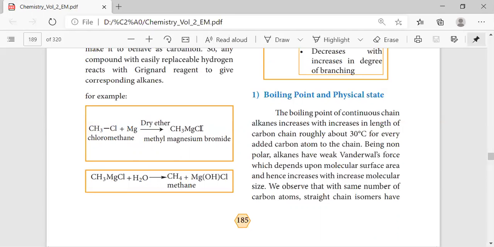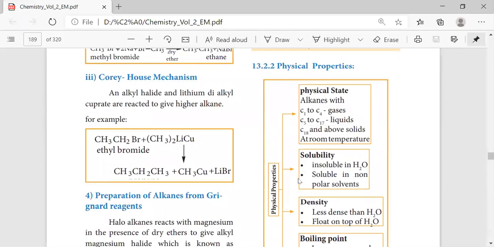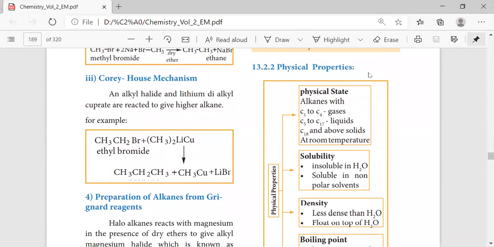Next comes the RMgX, that is the methyl magnesium bromide. On treatment with water, what happened? We have the cleavage of the CH3 and the Mg group. Here the bond is cleaved and one hydrogen adds to this CH3, so that we have CH4. Now there is MgOH and Cl formation. So the methane forms from that, right?